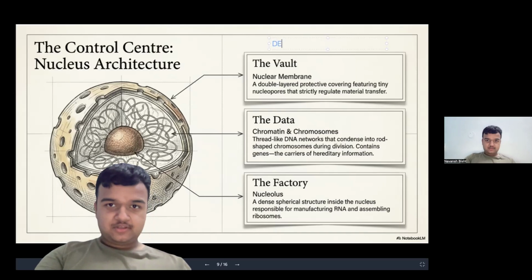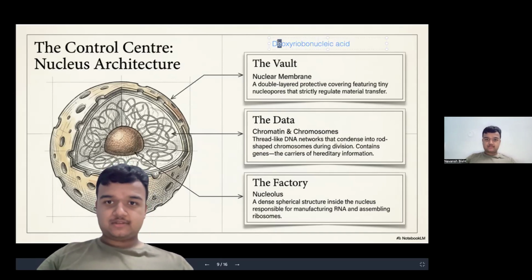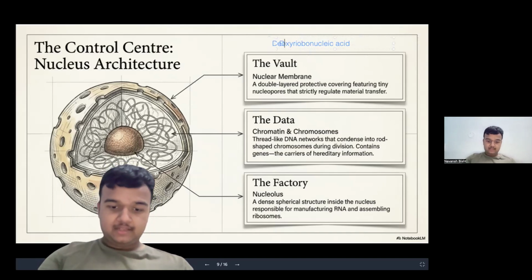D, deoxyribonucleic acid. Deoxyribonucleic acid. This is a term which we're going to use for DNA.